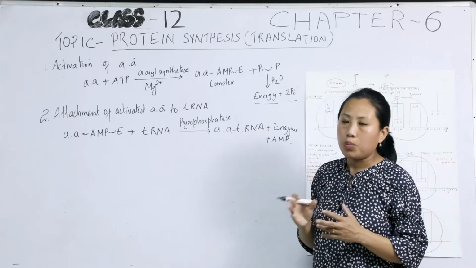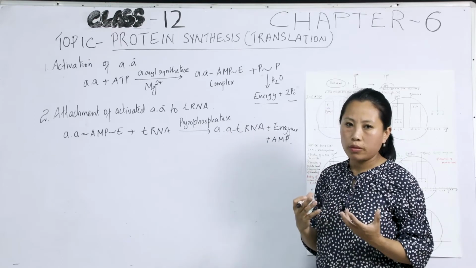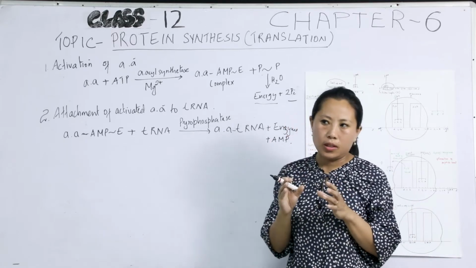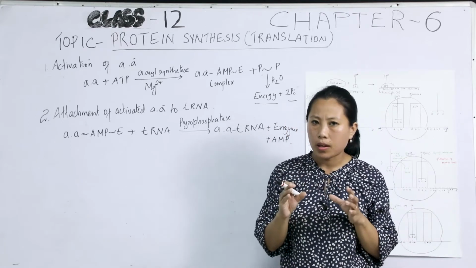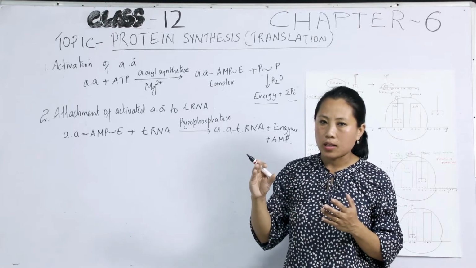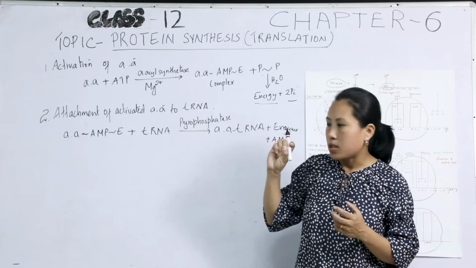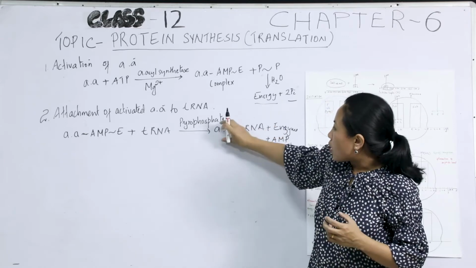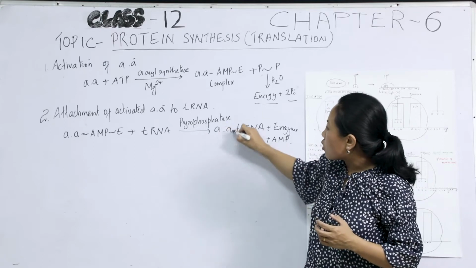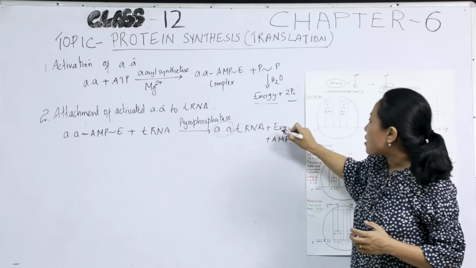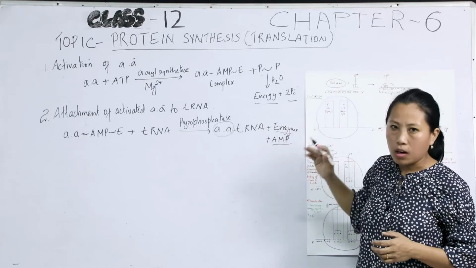In the previous classes we discussed the structure of tRNA, where a particular stem has a 3' end and a 5' end, and the 3' end is CCA, where A is the end that receives the amino acid. So the amino acid joins to the 3' end of tRNA, and the enzyme and adenosine monophosphate are released.